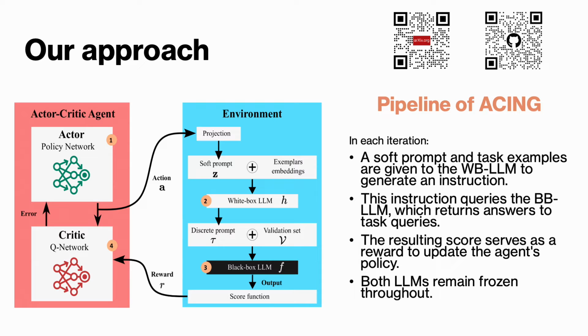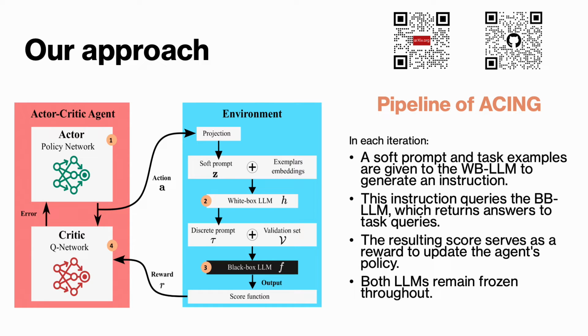The black box model processes the instruction with the task input and produces its output. A score function then evaluates these outputs and produces a reward signal. This reward goes back to the critic, which updates the policy to make the next instruction more effective. Importantly, both LLMs, the white box and the black box, remain frozen throughout the process.